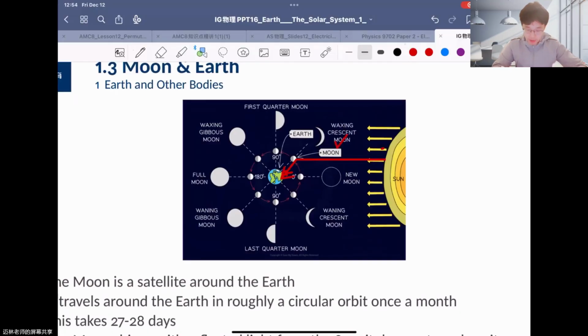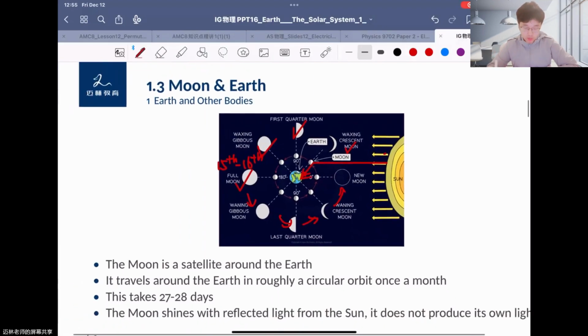Maybe on the ninth or tenth day of every month, you will find the moon is a first quarter moon. After that it becomes a waxing gibbous moon and then a full moon, sometimes around the fifteenth. Then it keeps moving back to the new moon. From the new moon to a full moon is about 15 days, and for a month it goes from new moon to full moon and back to new moon. This is how the moon rotates with Earth.